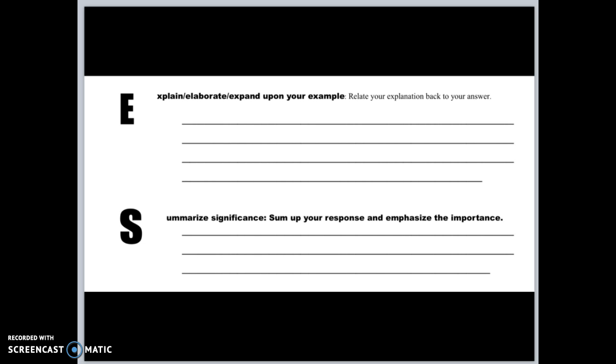When you're done with that, turn it in on the shelf, make sure your name is on it, and then work on your Crucible project.